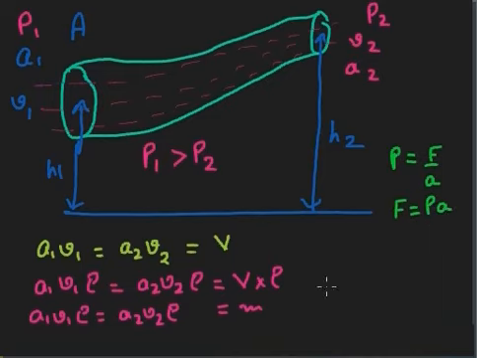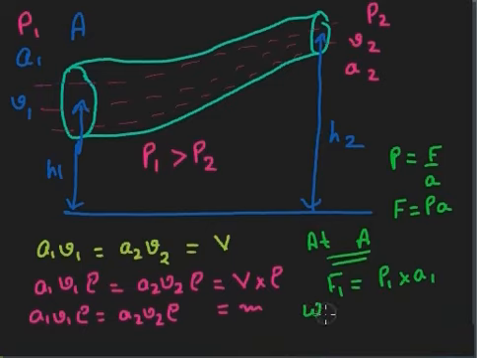So if I am going to apply it for end A, at A position, I'm marking it as F1. So F1 will be pressure P1 into area A1. Right? Now we want to find out the expression for the work done. Work done is equal to force into displacement.